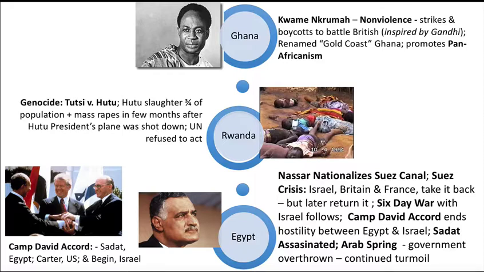Suffice to say, the Hutu majority ended up just murdering the Tutsi minority. Again, mass rapes, murders, so on. This is like people going through the streets with machetes and killing people. And the big horror of this was that the United Nations knew about this genocide and did nothing to stop it. Even though, if you remember, in the wake of the Holocaust, supposedly one of the UN's missions was to prevent genocide, and it does not. It failed in that mission with Rwanda and with many countries after that.